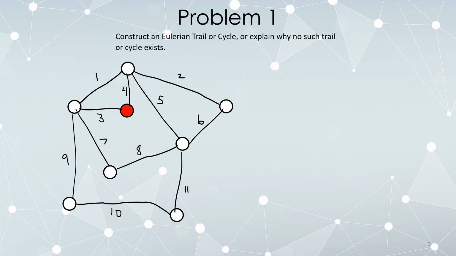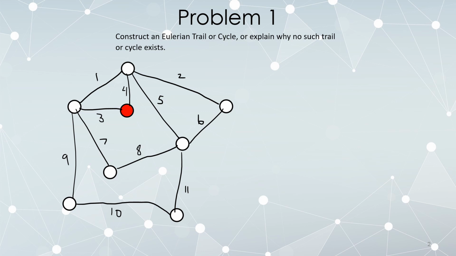And the numbers on the edges are to make a slight modification. If you have multiple choices for where you can go next, always follow the edge with the lowest possible number. This means that the construction will be unique. So all students should get the same exact Eulerian cycle.